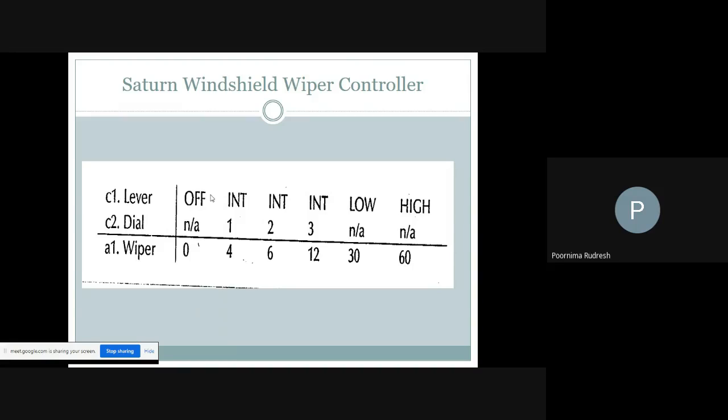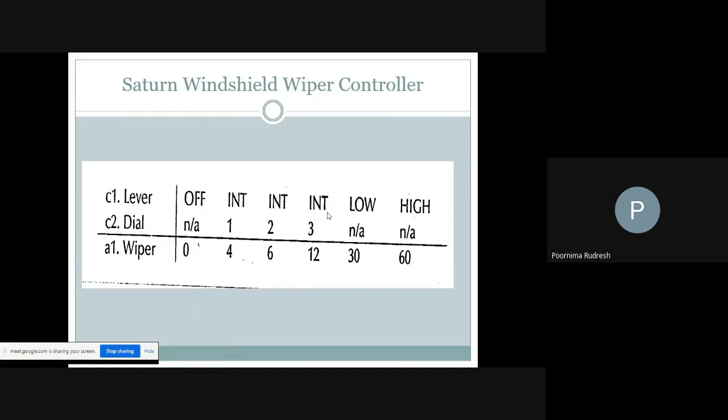The next one is the wiper. In the wiper it is given 0, 4, 6, 12, 30, etc. That is the wiper speed depending on the lever and dial position. The wiper speed is controlled with the help of the lever and dial.